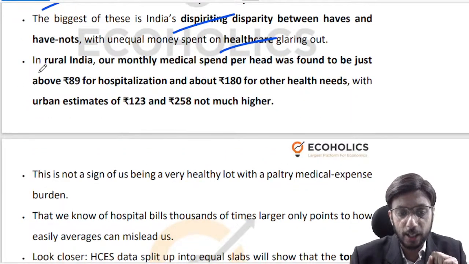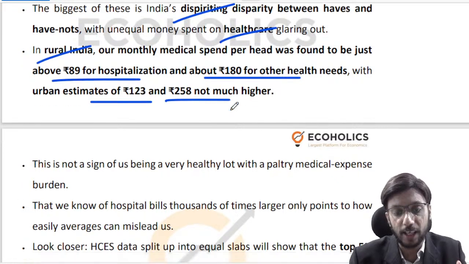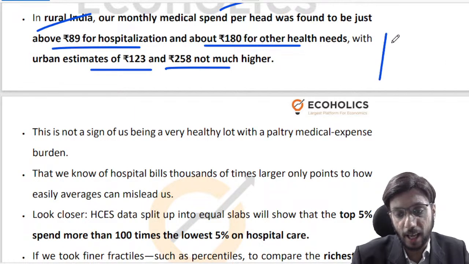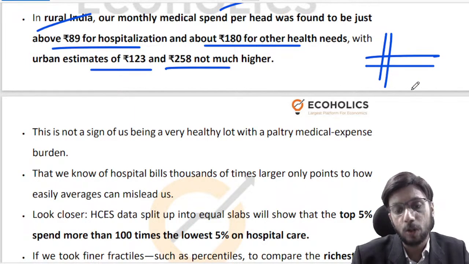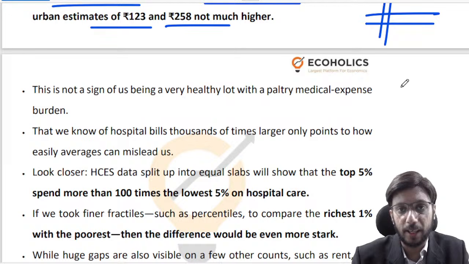If you look at the averages first and foremost, monthly medical expenditure per head in rural India is around 89 for hospitalization and 180 for other health needs. In urban India, it is 123 for hospitalization and 258 for other health needs. So from a very average-centric point of view, rural India and urban India aren't too far apart. But that doesn't mean that we can spend less and remain healthy.